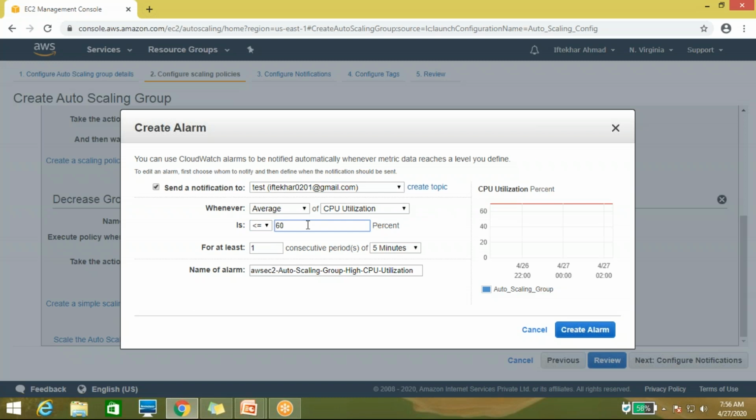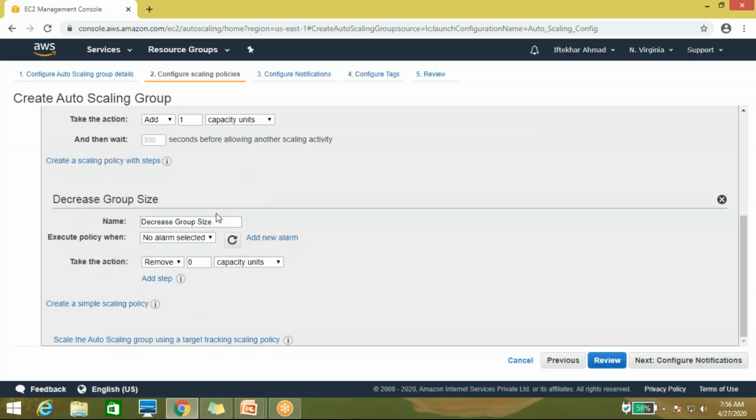Then whenever the server has CPU utilization less than or equal to 60%, auto scaling will go down by one, it will terminate the added resource. So like that you can add that alarm also. Okay, so this is the simple auto scaling policy.